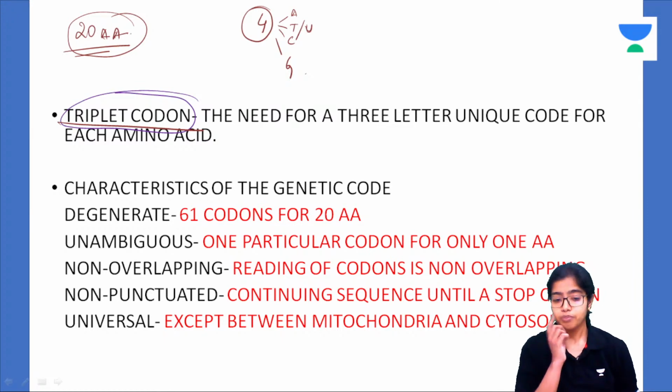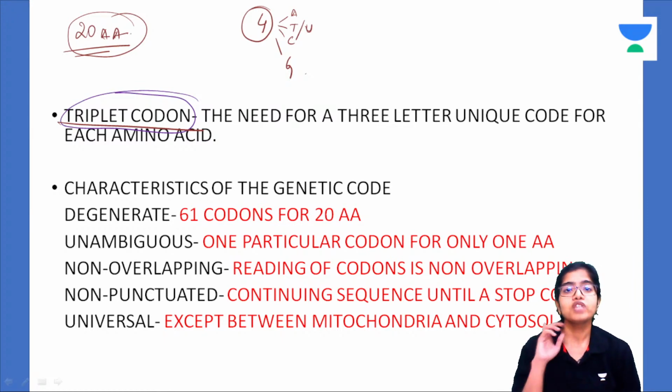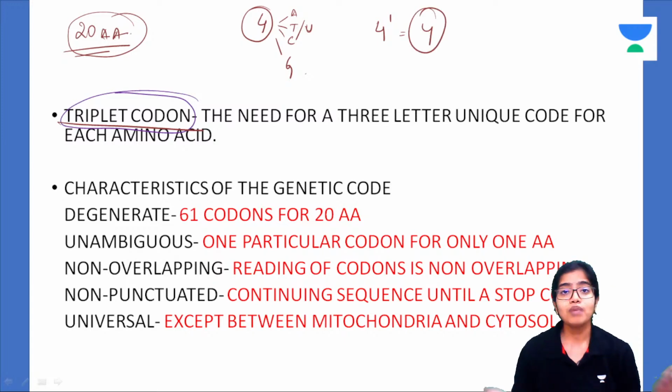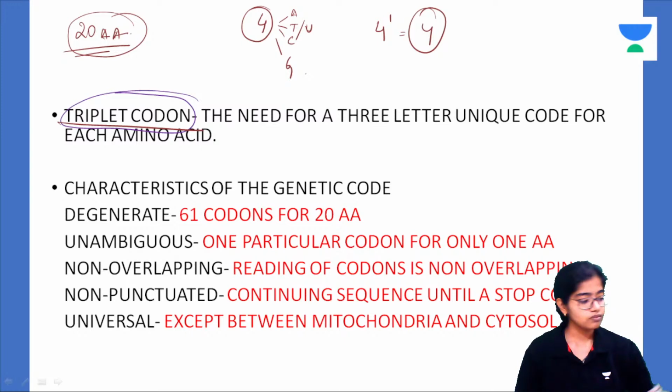Now, suppose we have a code containing just one nitrogen base, that is 4 to the power 1, which means there will be 4 such codes. There will be just 4 codes and we have 20 amino acids. So, what will happen to the 16 residual amino acids? They also want some codes. Understood? There will be no codes for them.